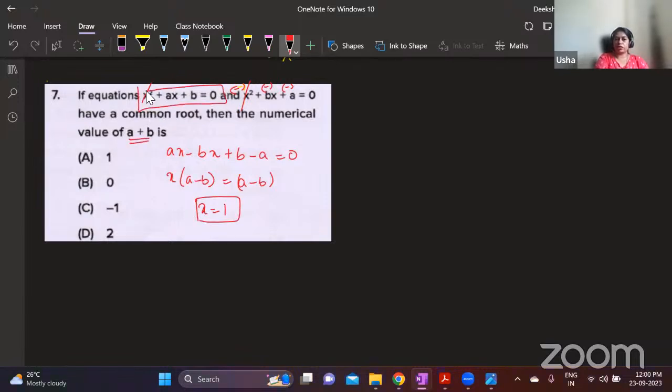Then I will take one of these equations and substitute x as 1 here. So x square is 1 plus a into x is a plus b is equal to 0. So a plus b is -1. Okay, 1 goes to the right hand side, it becomes -1. Step by step, I have explained in detail in that quick solutions playlist. You can go through that.